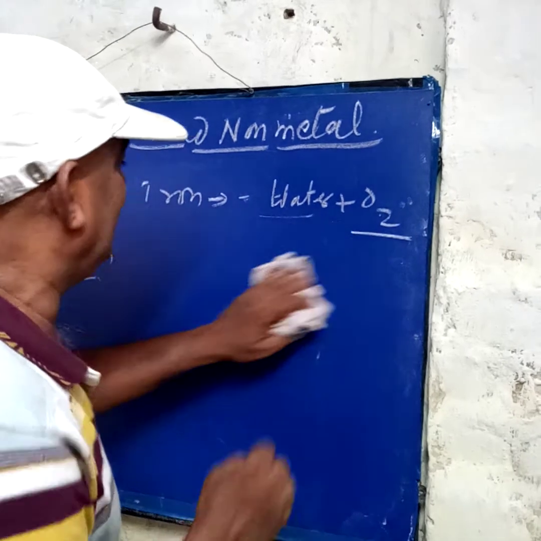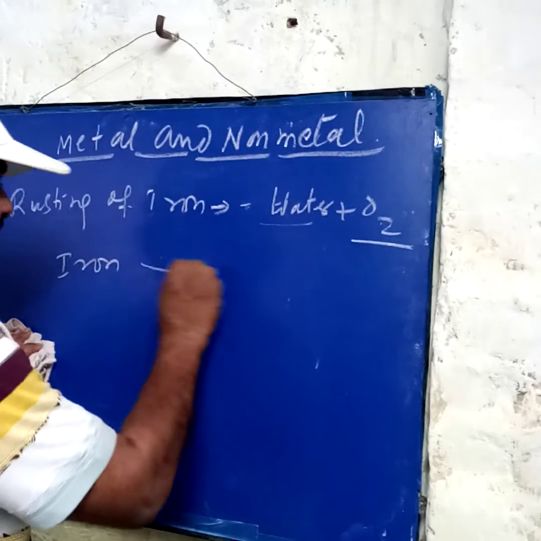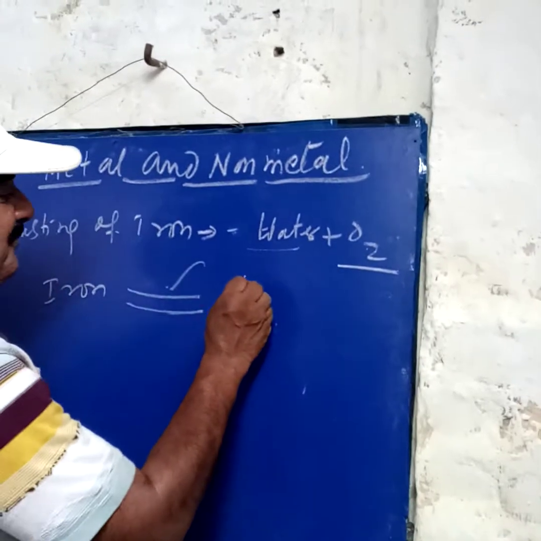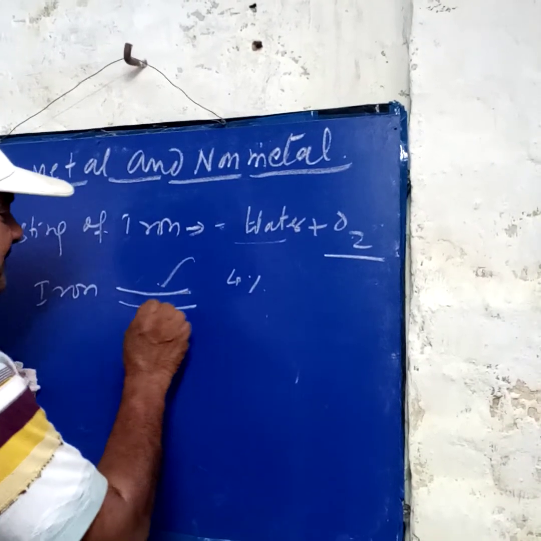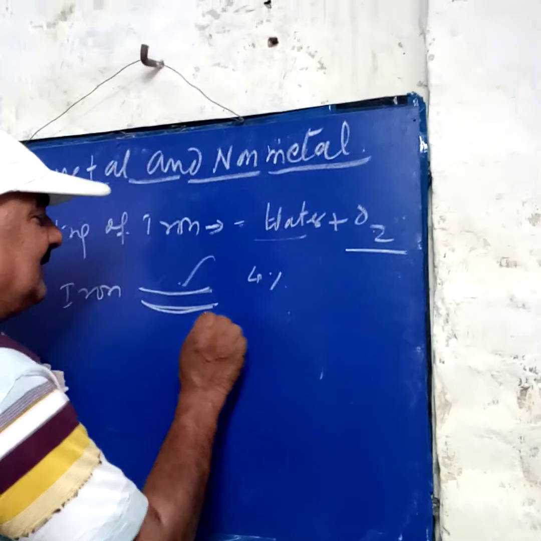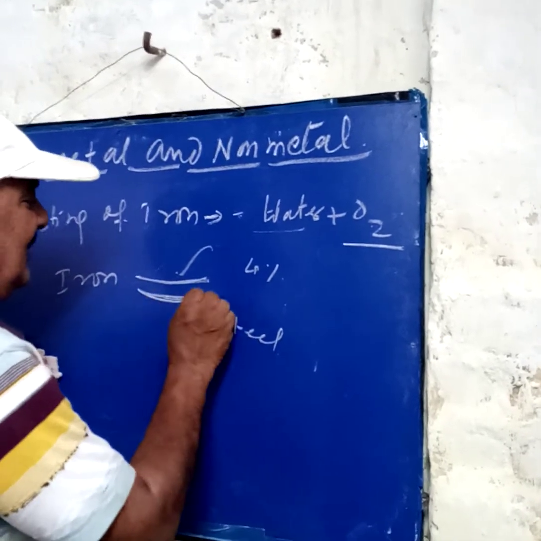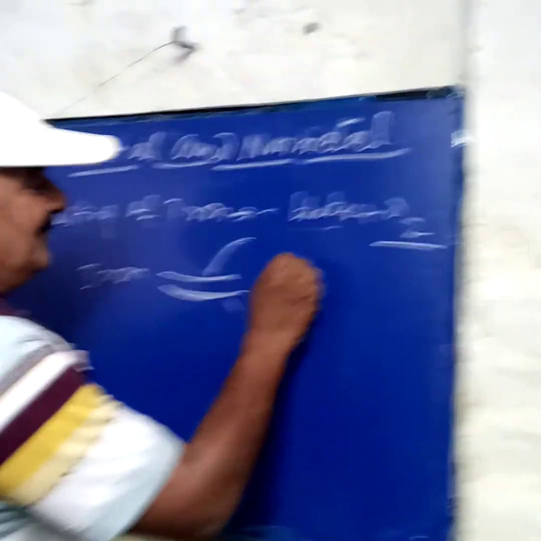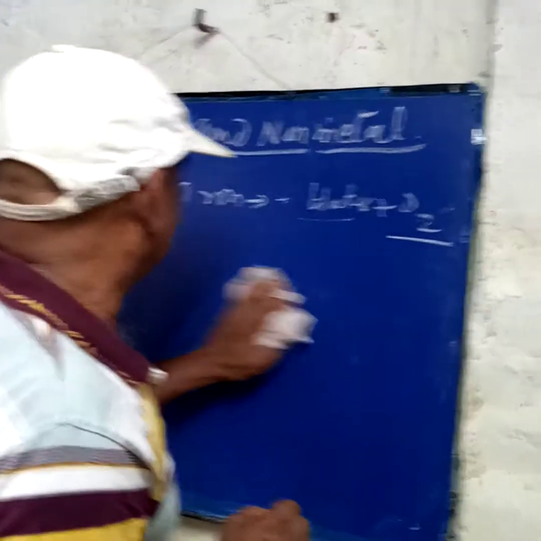Another alloying, you know, a railway track is made like that. It lives in the open place but does not rust easily. Why? Because 4% carbon is mixed in it. After mixing, what happens? Carbon percent mixed is there. It is also a kind of steel, and that makes the steel not rust easily. It lives in water but does not rust easily because we are making steel. So we can say that rusting can be prevented by alloying.